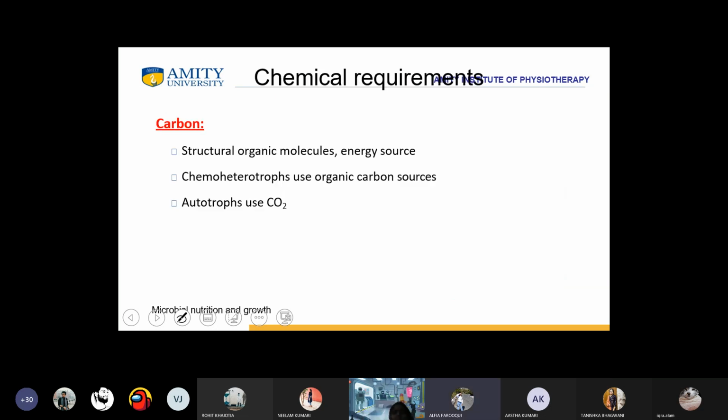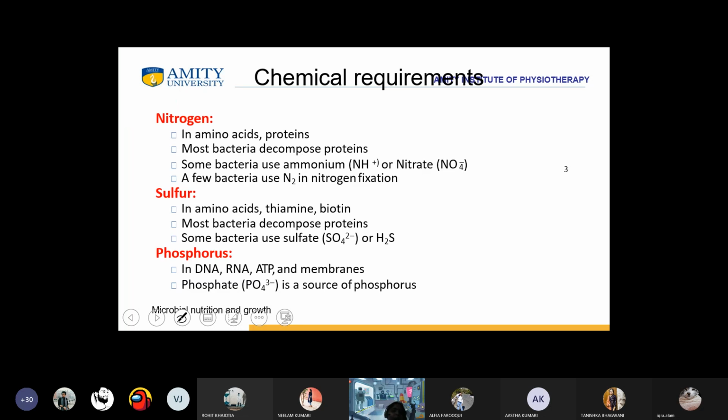Now we come to the chemical requirements. First is carbon, which is the structural organic molecule and the energy source. The chemoheterotrophs use an organic carbon source and autotrophs use carbon dioxide. While we talk about nitrogen, in amino acids and proteins, most bacteria decompose proteins. Some bacteria use ammonium or nitrate, and a few bacteria use nitrogen fixation. This was the second, nitrogen.